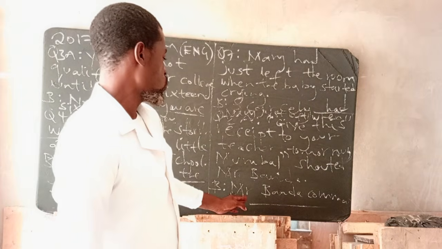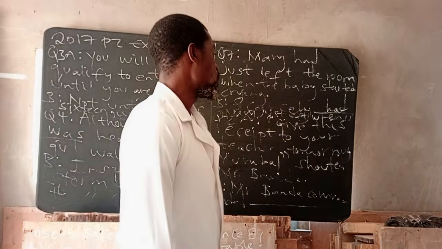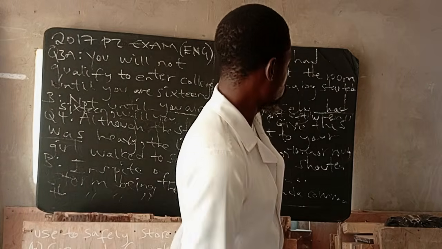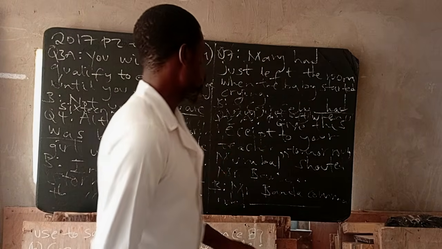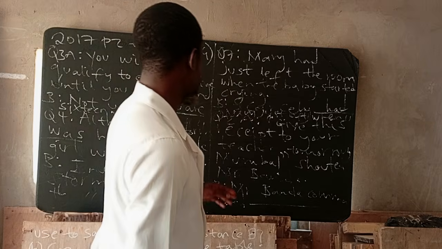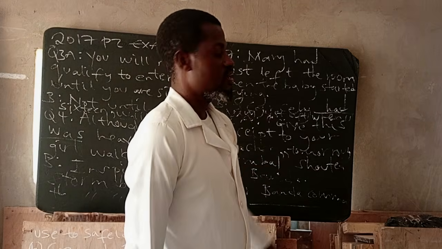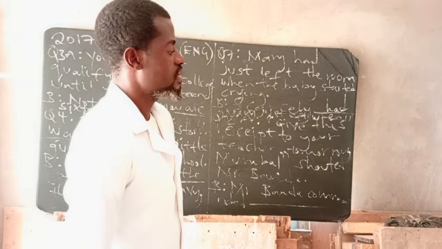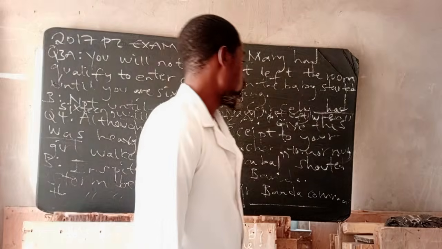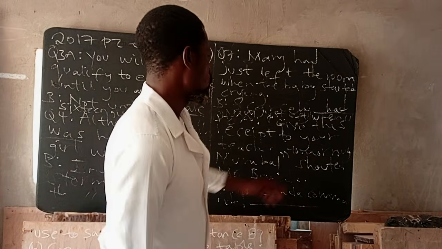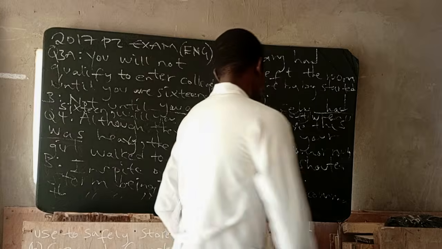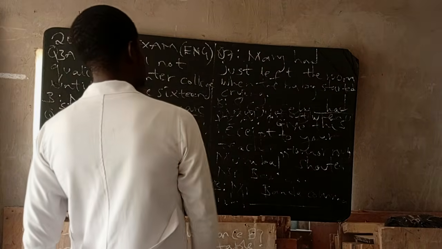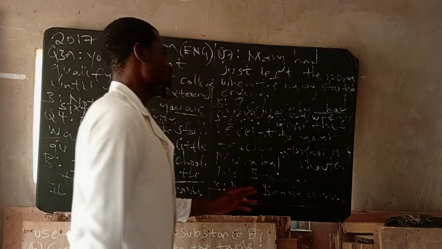So let's transform using Mr. Banda commanded. We have what changes whenever we're changing direct speech to indirect speech. This changes to that, as a relative pronoun it changes to that. Your, as a pronoun, changes to his or her.